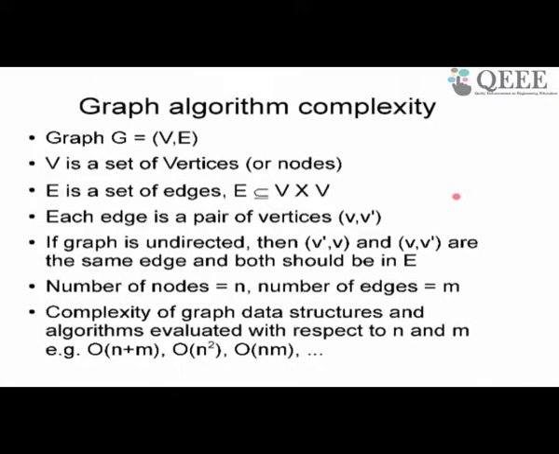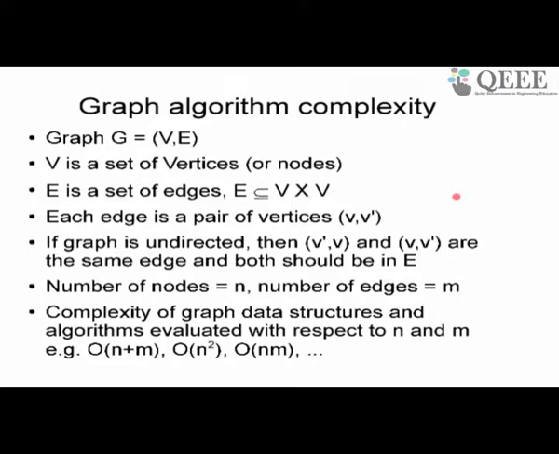So when we talk about complexity of graphs, typically we are using two parameters. One parameter is the number of nodes in the graph and the other parameter is the number of edges in the graph. Remember that I said n is the number of nodes, m is the number of edges. So when we talk about the complexity, you are using these two parameters n and m, and you can write the complexity in terms of n and m. Typical graph complexity comes out as O(n + m). I hope you all know what this order notation means, I am not going to repeat it. It basically means asymptotically it becomes n plus m. For large values of n and m, it becomes like n plus m, right? So asymptotically it approaches n plus m.